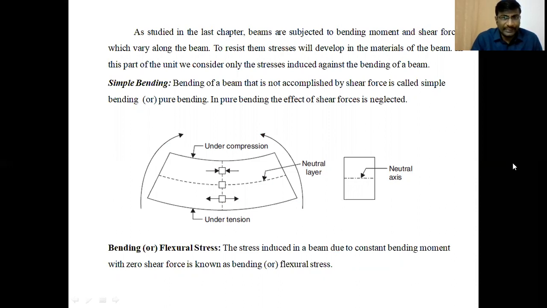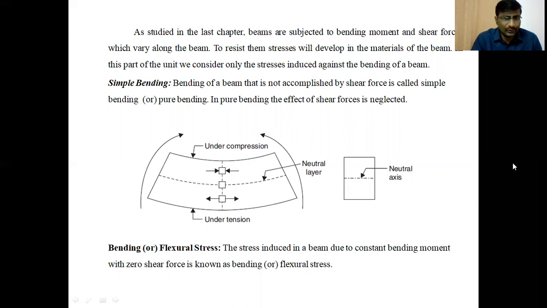A bending of a beam that is not accompanied by shear force is called simple or pure bending. In this part, we are considering only the bending stresses, the stresses induced in the beams while it is bending like an arc of circle.